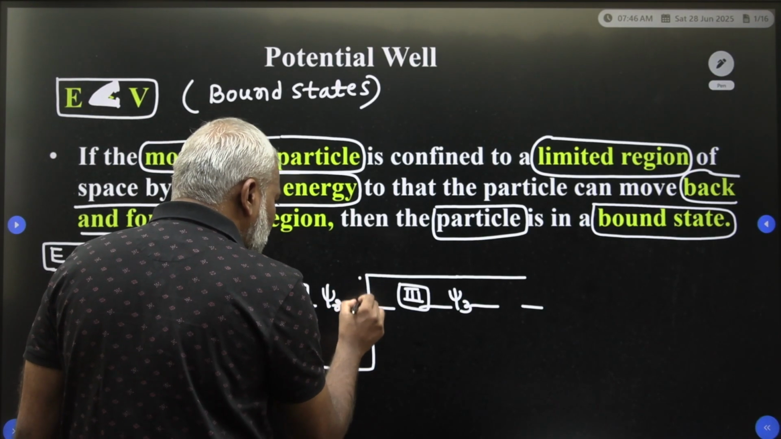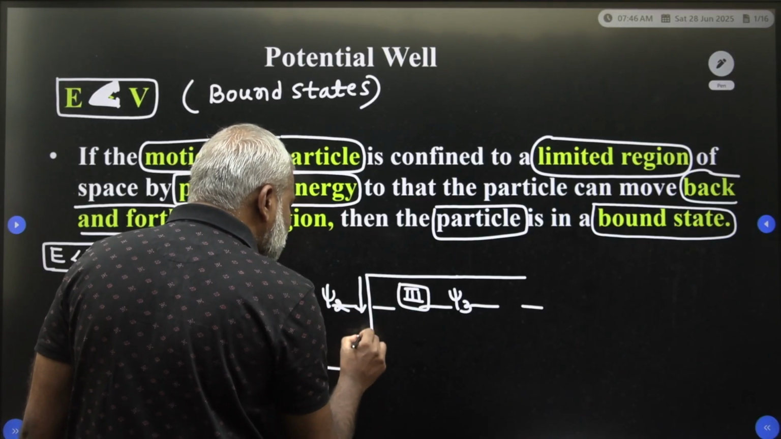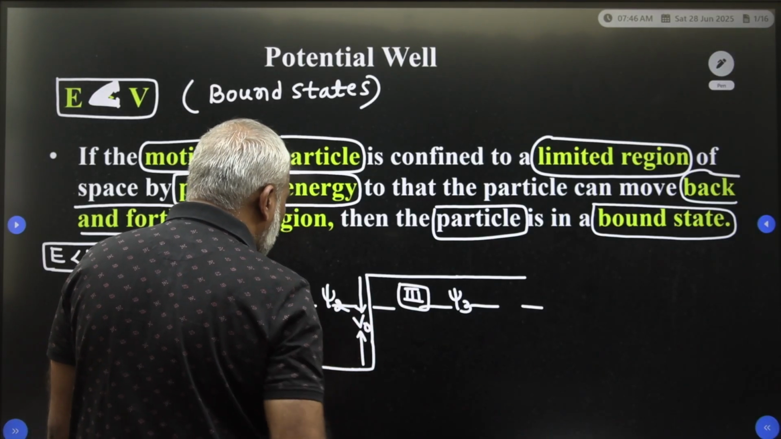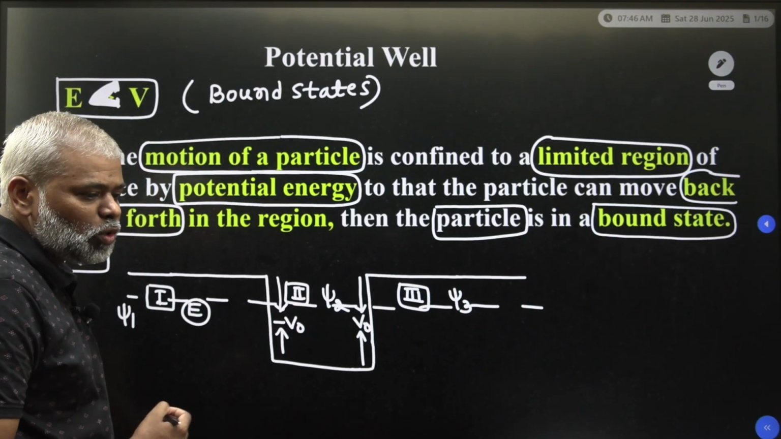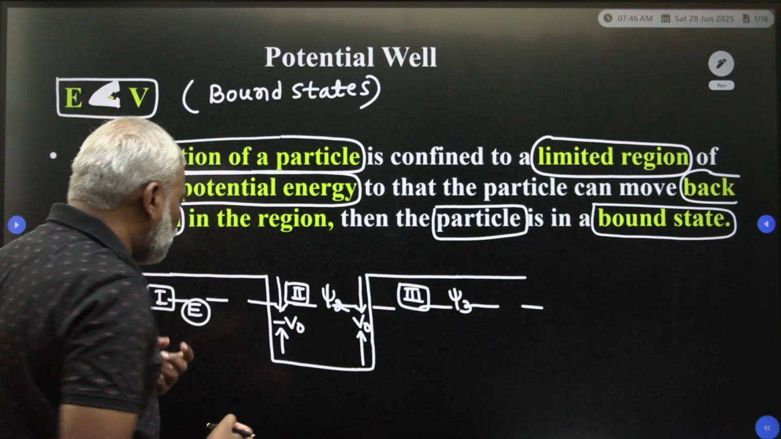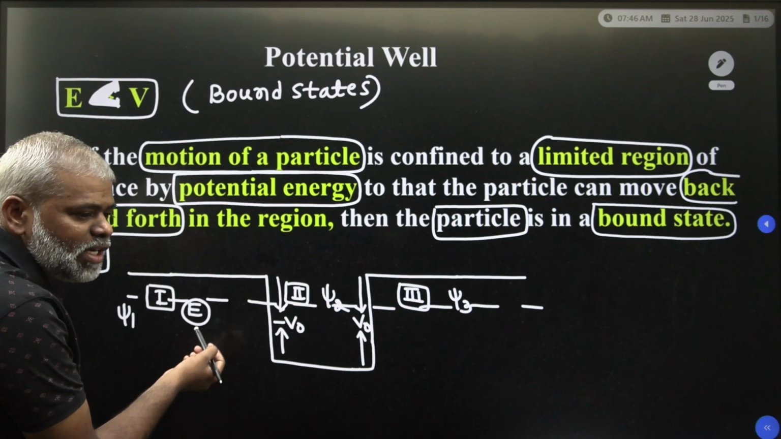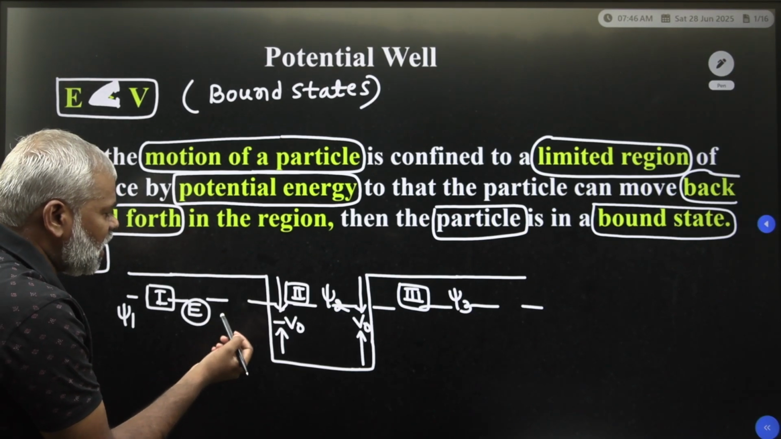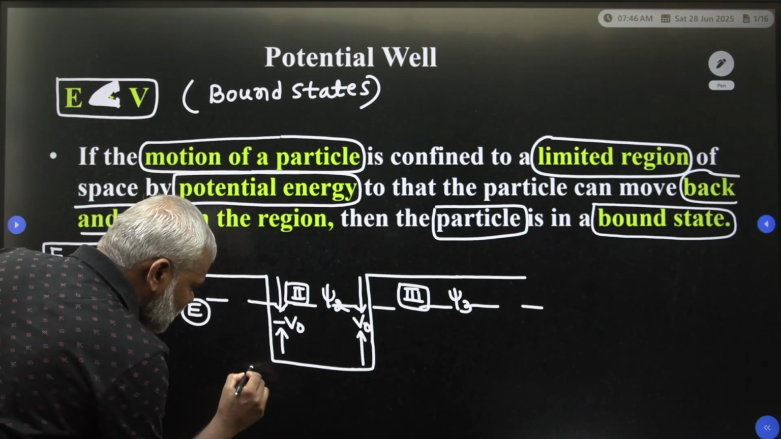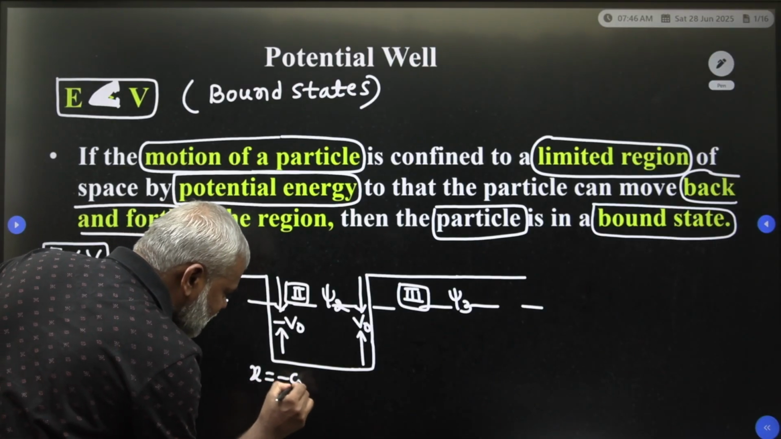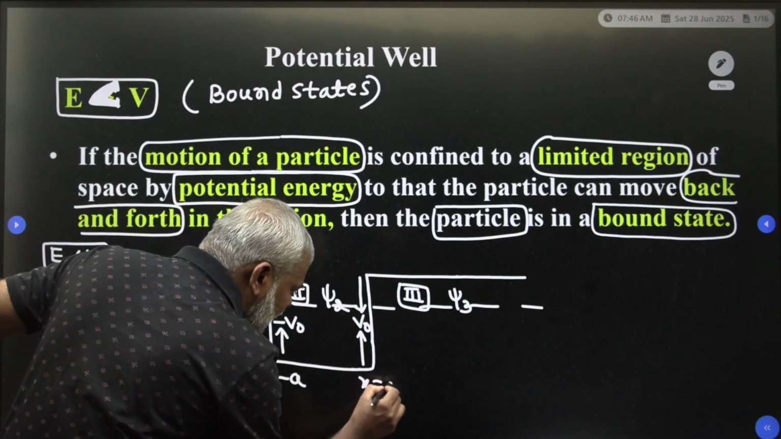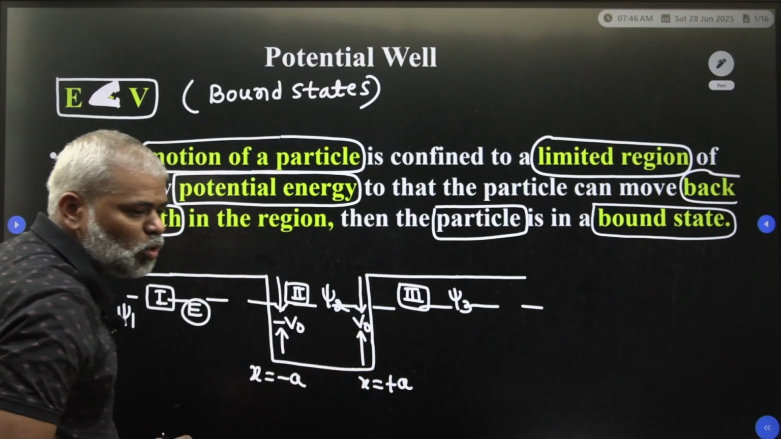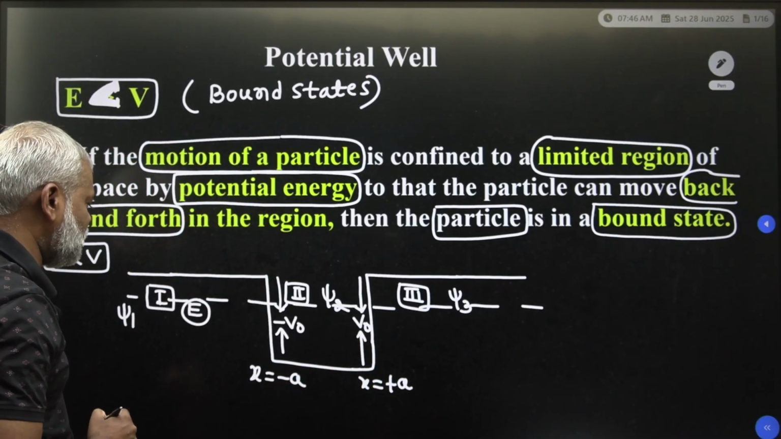So, the potential well height is equal to minus V naught. Here you have to consider how we define the potential well: from x equal to minus a to x equal to plus a. This is the width of the potential well.